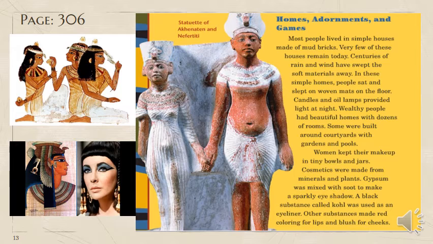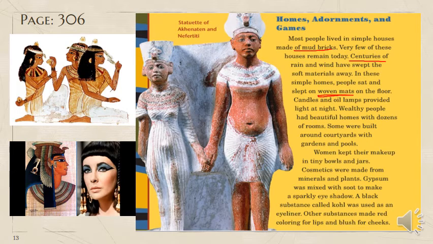Homes, ornaments, and games. Most people lived in simple houses made of mud bricks. These are the ordinary people. Very few of these houses remain today. Yes, there are some from thousands of years ago. Centuries of rain and wind have swept the soft materials away. So there are still even buildings from these mud bricks, but of course, the erosion and the rain and the wind have destroyed them. In these simple homes, people sat and slept on woven mats.